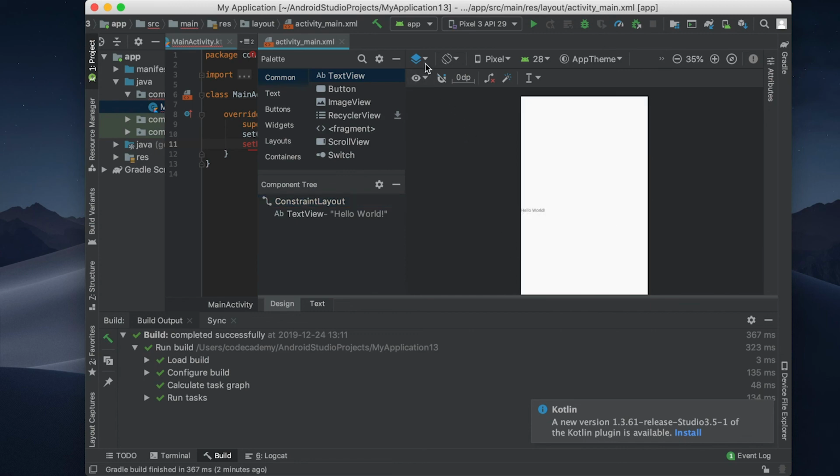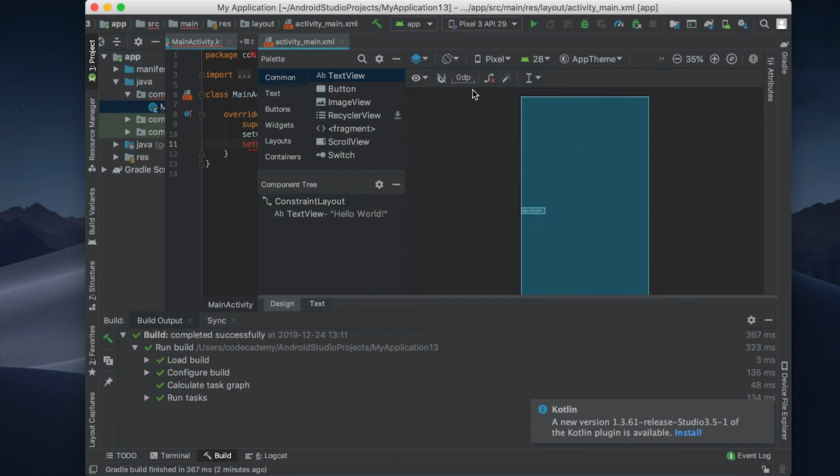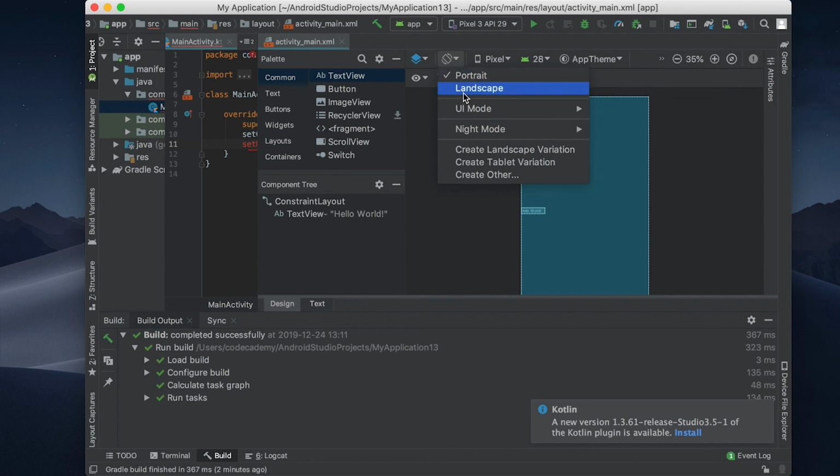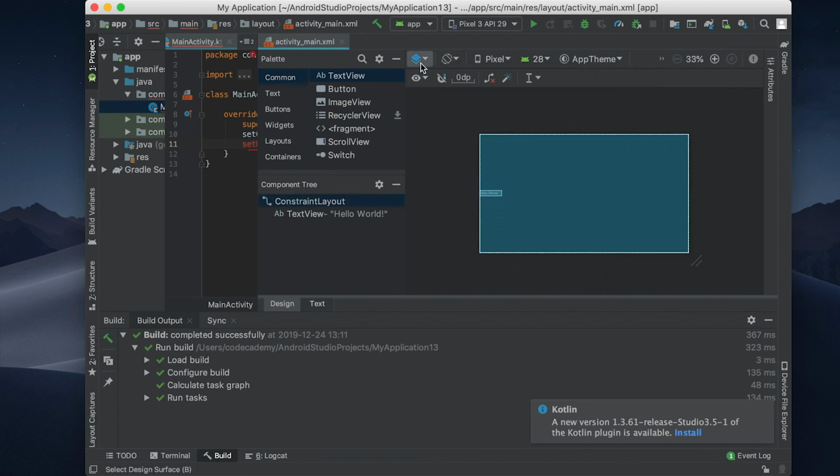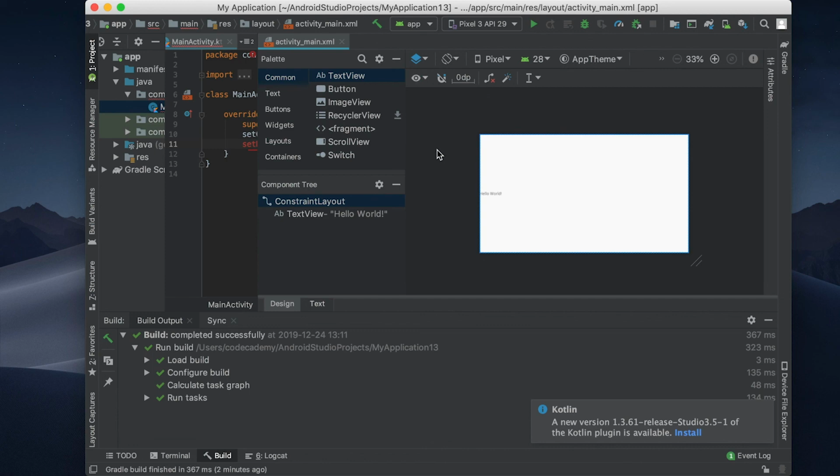Now, the more you use Android Studio, the less intimidating it will become, and you'll soon find those features that you're using most often and learn to ignore those that you're not. And at the end of the day, remember, this is a tool designed to make your life easier.